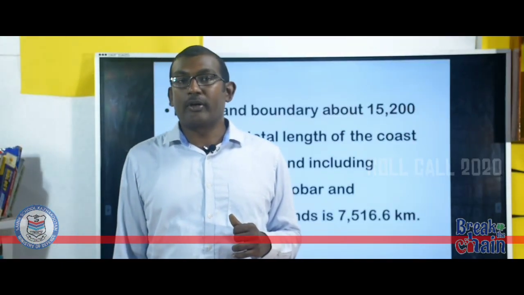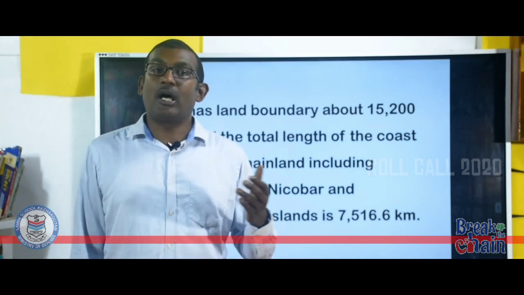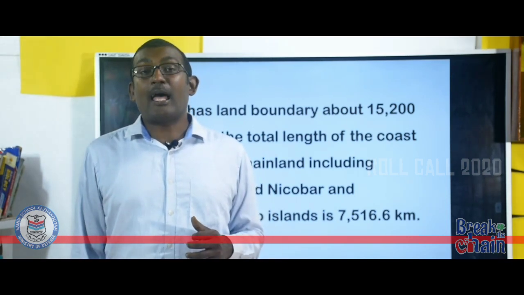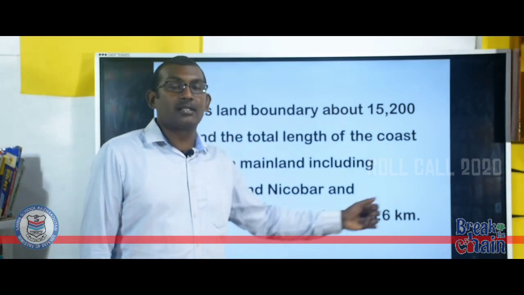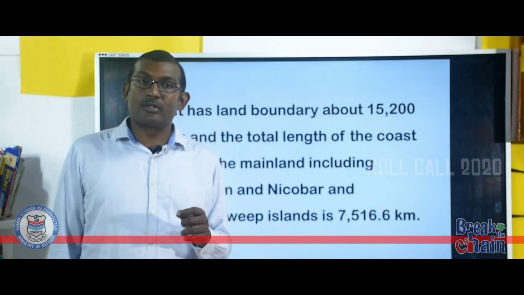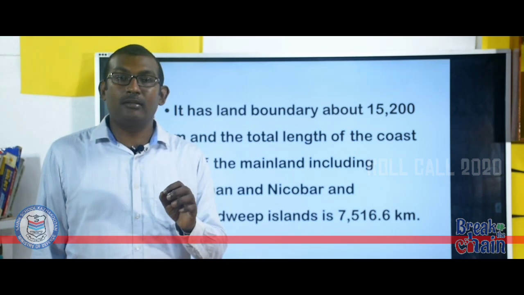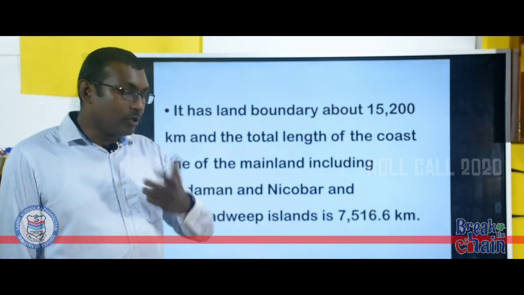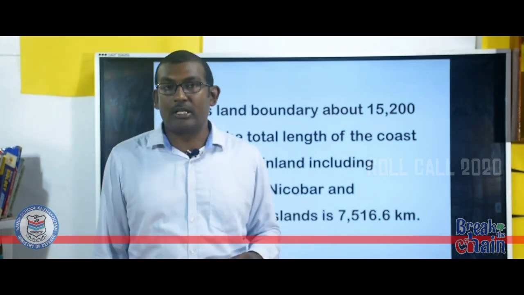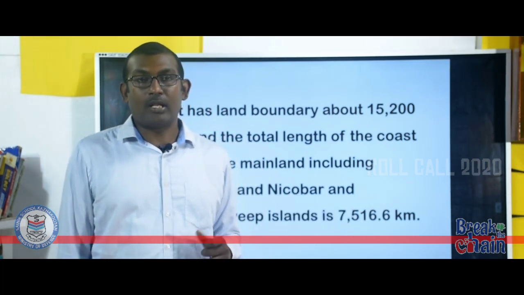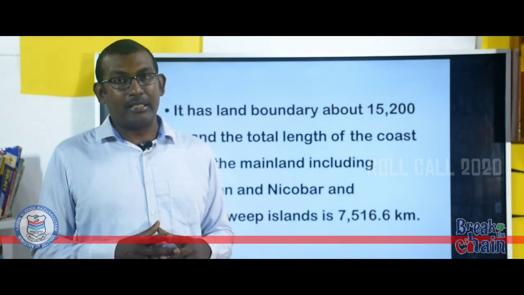India has a land boundary of 15,200 kilometer, which is shared with our neighbors, and has a coastline of 7,516.6 kilometer, which includes both the mainland coastline as well as the island coastline. Together forms this 7,516.6 kilometers.